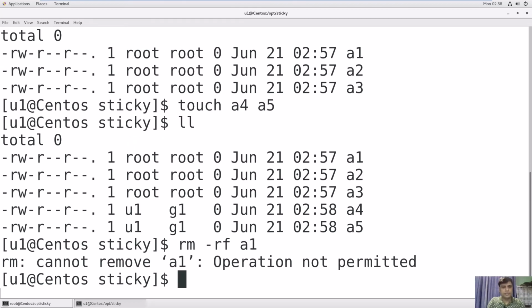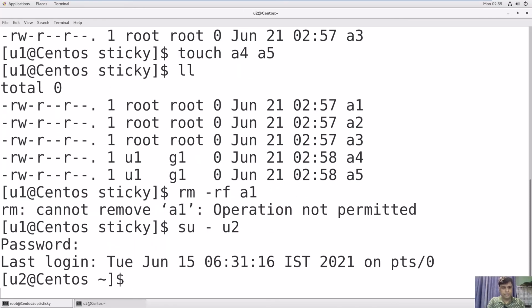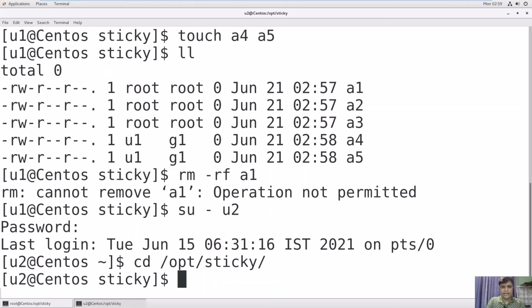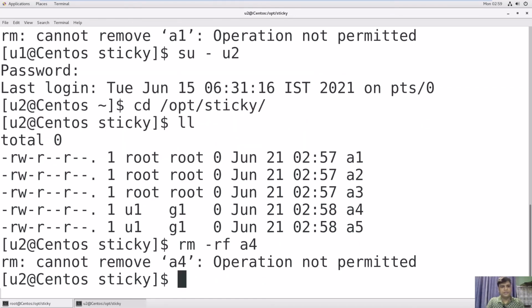Okay, just switch to another user, su - u2. Okay, and the password. Okay, now go to cd /opt/sticky and try to delete the file created by u1, rm -rf a4. See, u2 user does not have permission to delete this file because it is created by u1. Only the super user and owner of the file can delete.